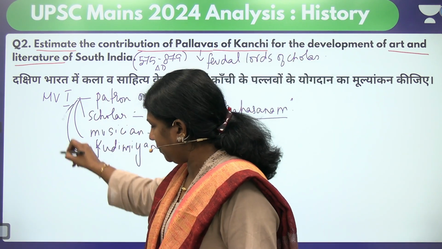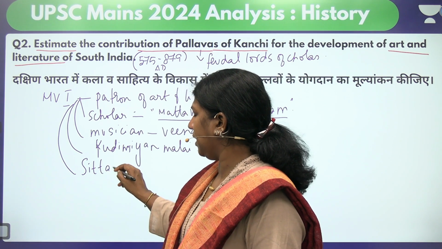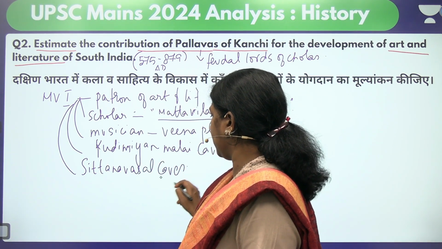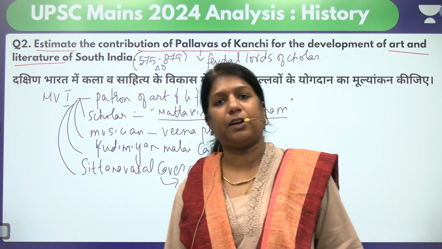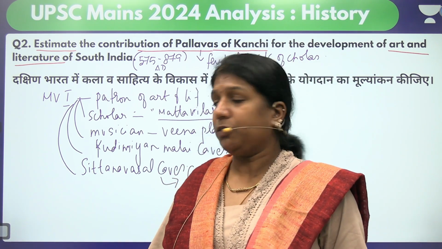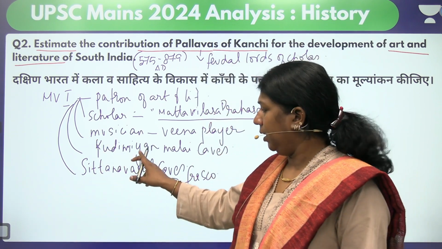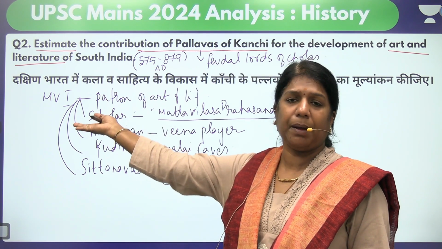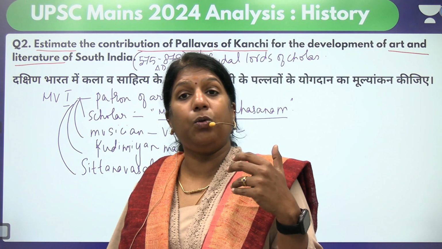And then his paintings are found at the Sittanavasal caves. Sittanavasal cave had fresco painting. Fresco was a unique technology used by the Pallavas. So he himself was a painter. Sittanavasal is in Tamil Nadu, and the Kudumiyan Malai caves are in Tamil Nadu. Both of them were contributed by Mahendravarman I himself. So that shows that these are crown art.